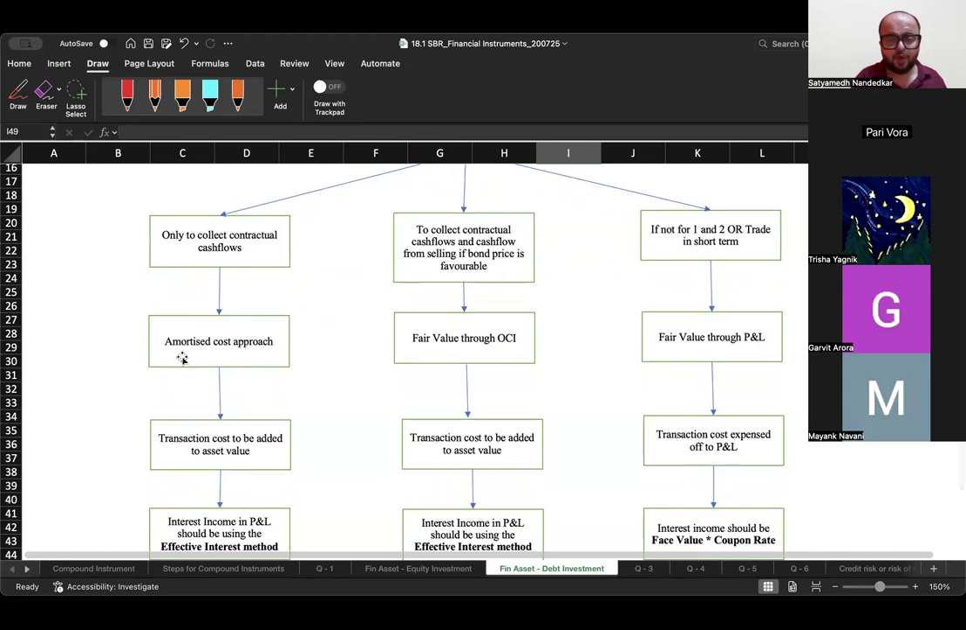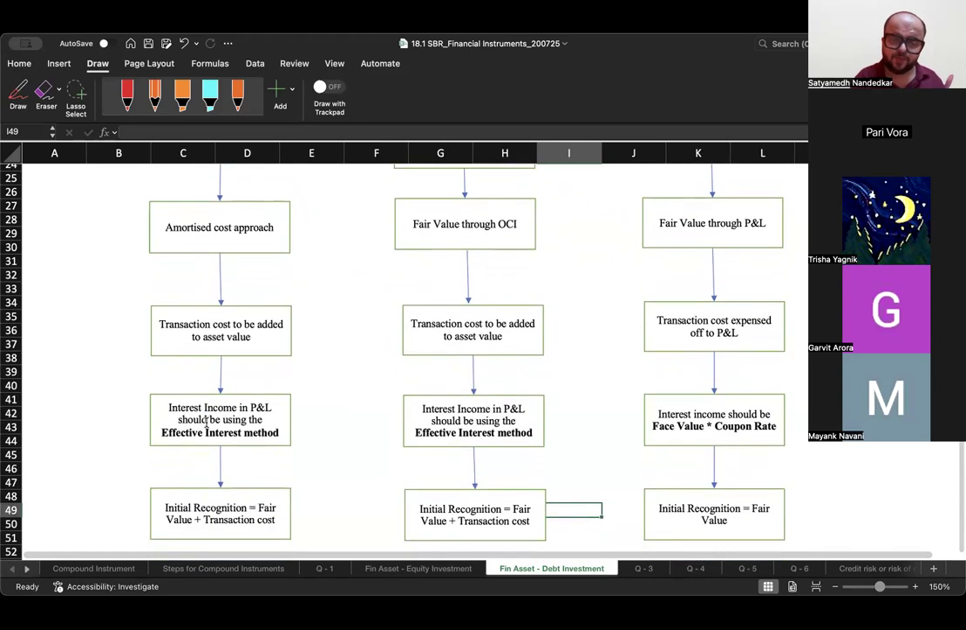Then you should use the amortized cost approach, with transaction cost added to the asset value. And then you know the amortized cost approach working, where you have to use the effective interest method for calculating interest income, and then the whole calculation like the table that we saw, you will have to do it.